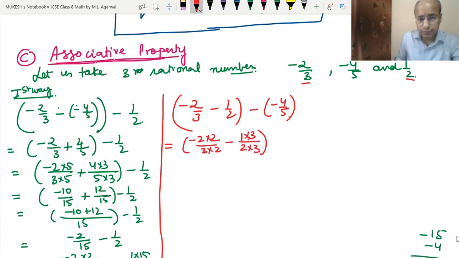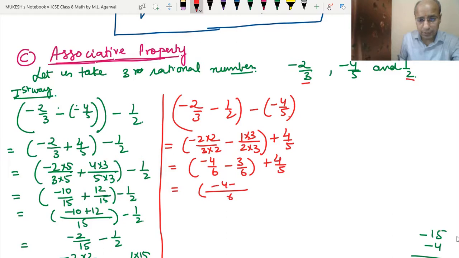And here both minus signs will become positive, plus 4 upon 5. So now this became minus 4 upon 6, minus 3 upon 6, plus 4 upon 5. So this became (6 minus 4 minus 3) upon 6, plus 4 upon 5. So this became minus 7 upon 6 plus 4 upon 5.